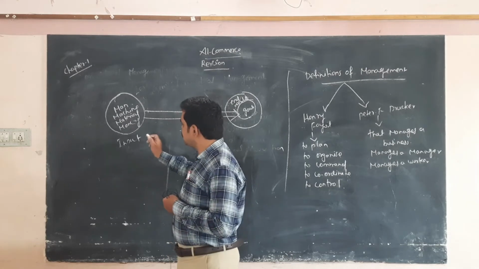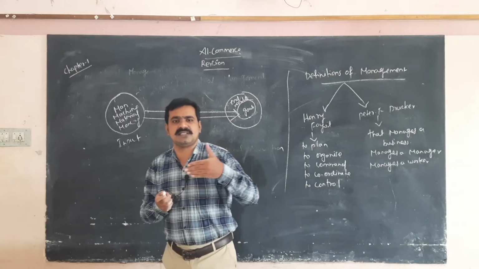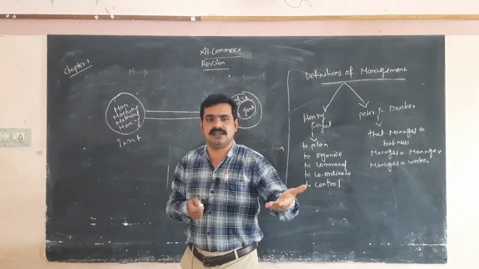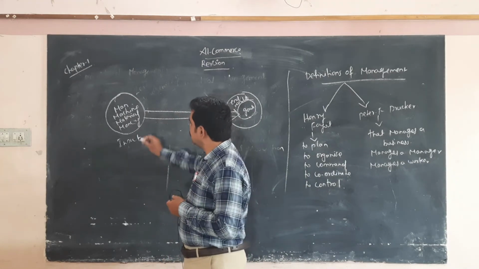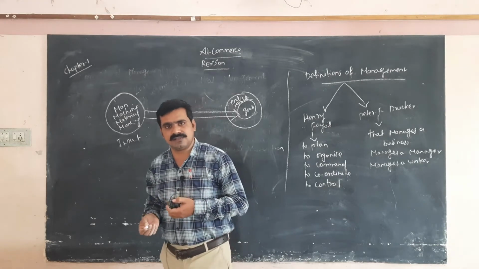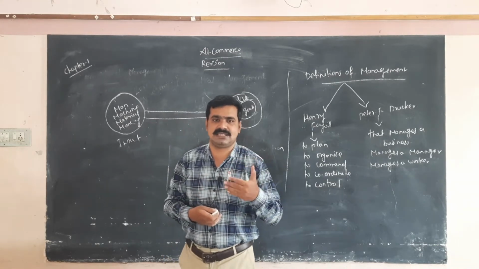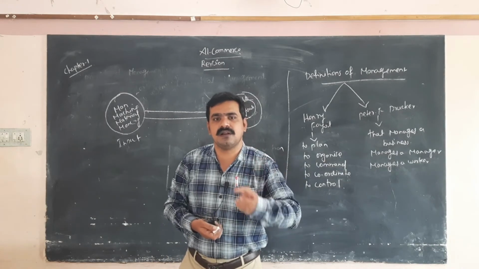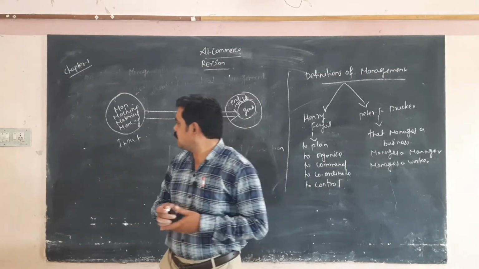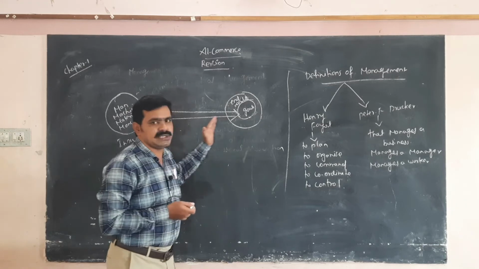Material you can also purchase from other sources for maintaining our production. Then money: money is one of the assets, the current assets. So this current asset is very important at the input level. These inputs are converted into output.